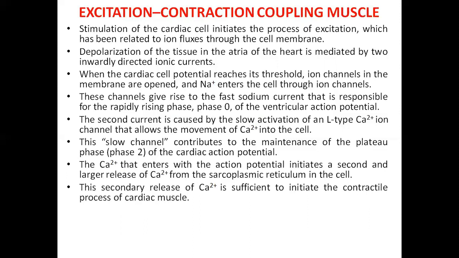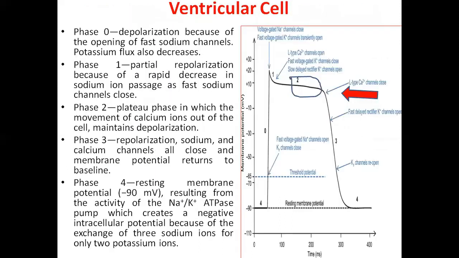The calcium that enters with the action potential initiates a second and larger release of calcium from the sarcoplasmic reticulum in the cell. This secondary release of calcium is sufficient to initiate the contractile process of cardiac muscle. So the presence of intracellular calcium is very important for the contraction of the cardiac muscles.